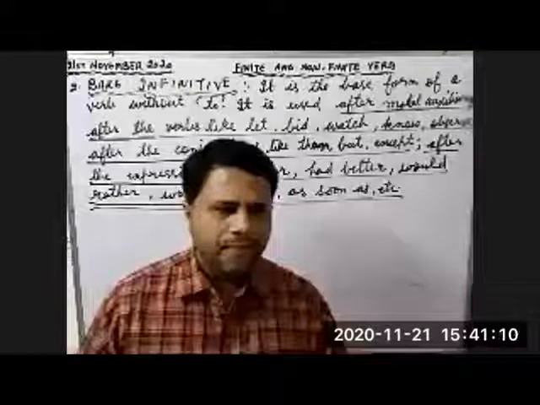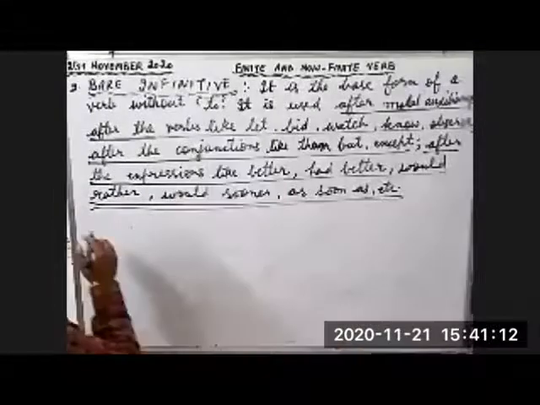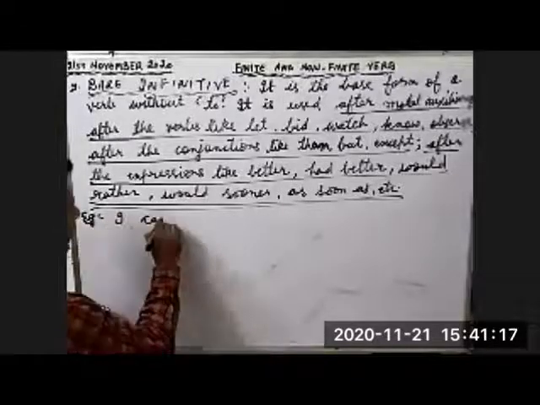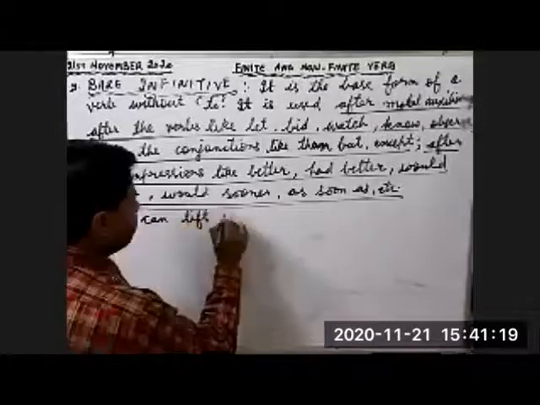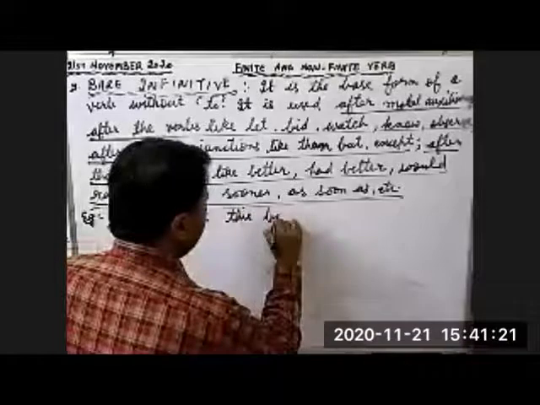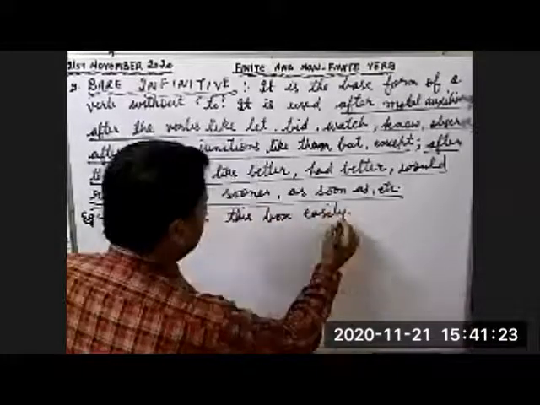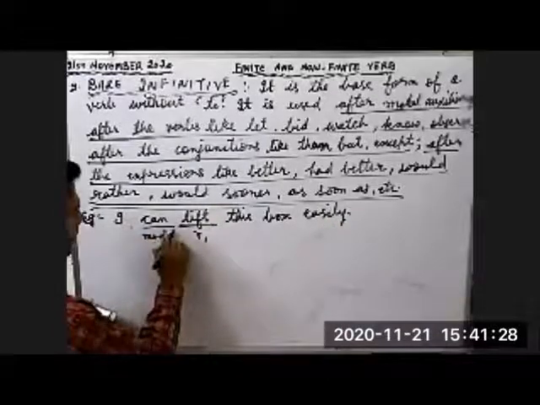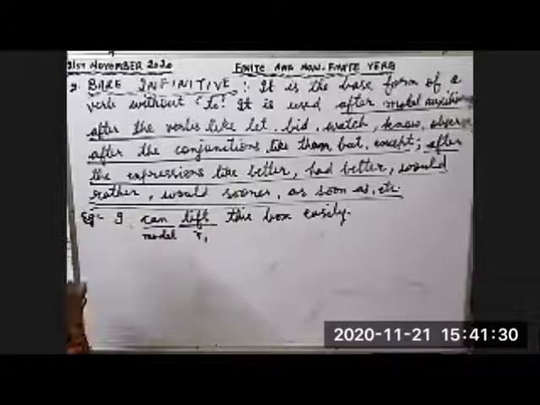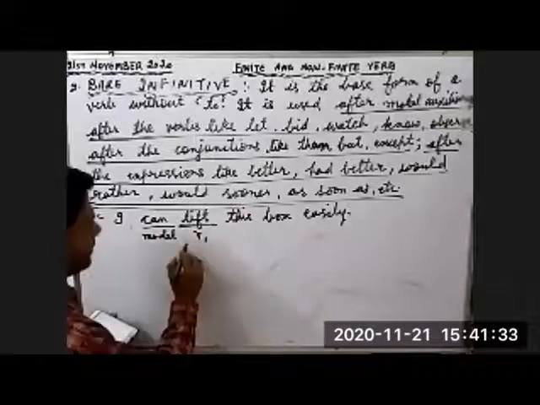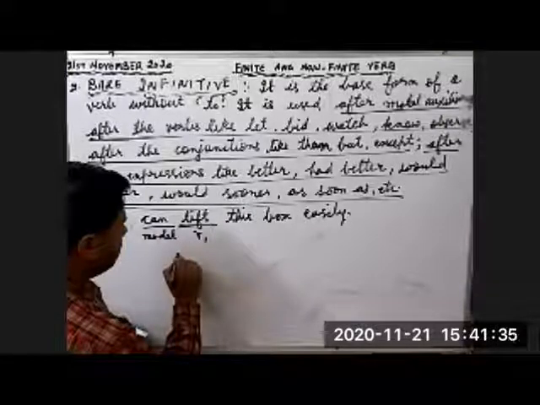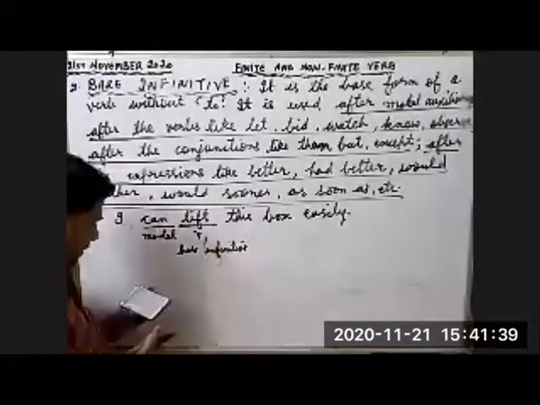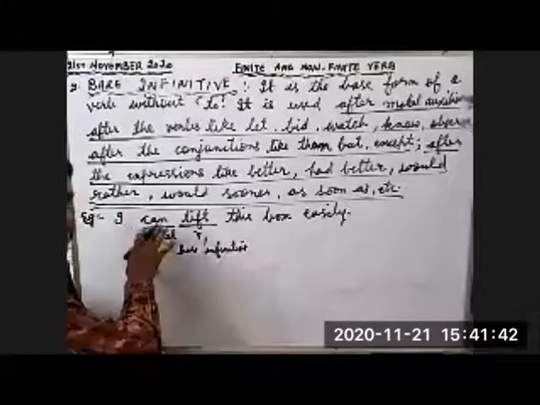Let's write down the examples now. 4 examples will be there. I can lift this box easily. Now, what is this? Lift. Lift is first form of the verb. What is this? Modal auxiliary. So, what is this? This is bare infinitive and it is used with modal auxiliary.